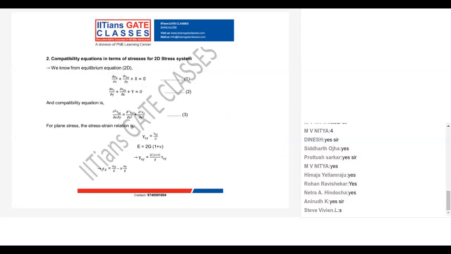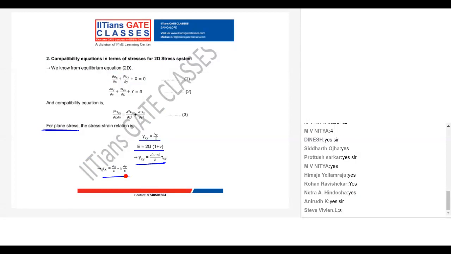Now first we will consider the plane stress problem. For plane stress, I know gamma xy is tau xy by G, and I know E is 2G times (1 plus nu). So I can write my gamma xy in terms of E, the modulus of elasticity.